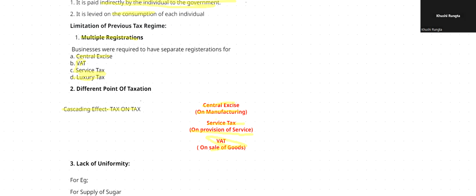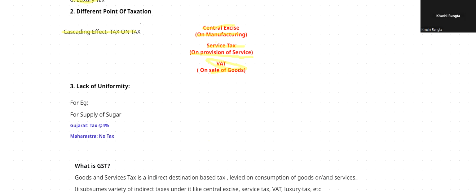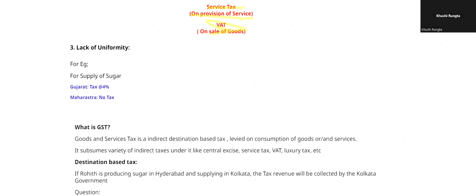Again, the third limitation was lack of uniformity. What do I mean when I say lack of uniformity? Now, when there are many indirect taxes, okay? So, for example, if I am a manufacturer of sugar and I am supplying sugar, and I take the example of two states, Gujarat and Maharashtra.